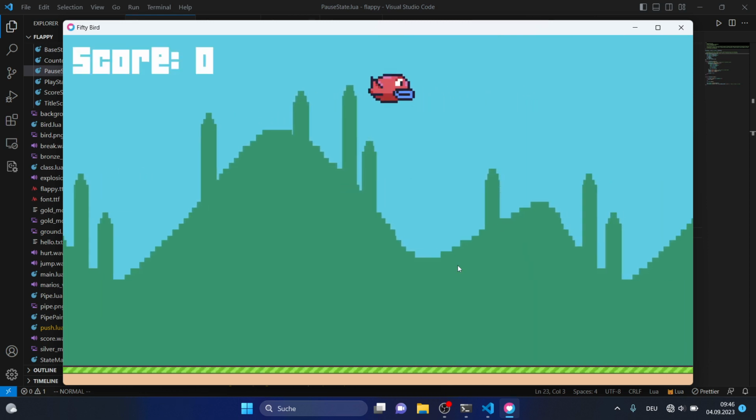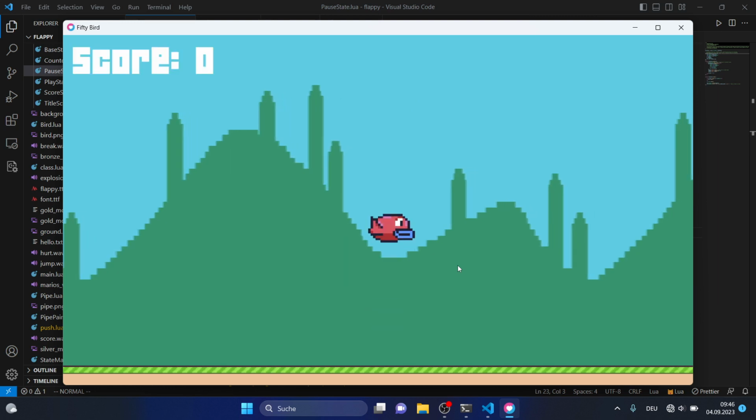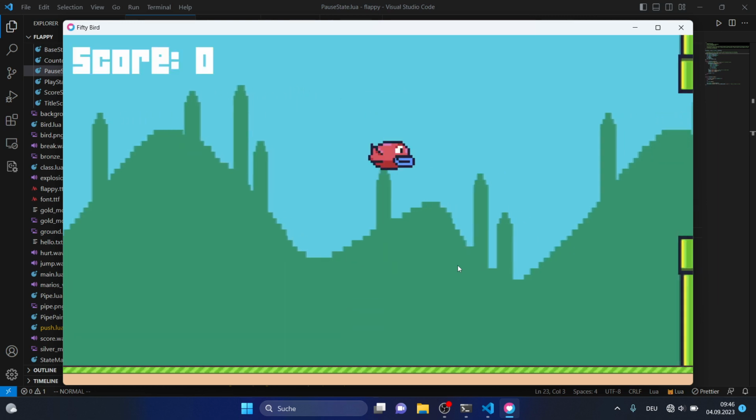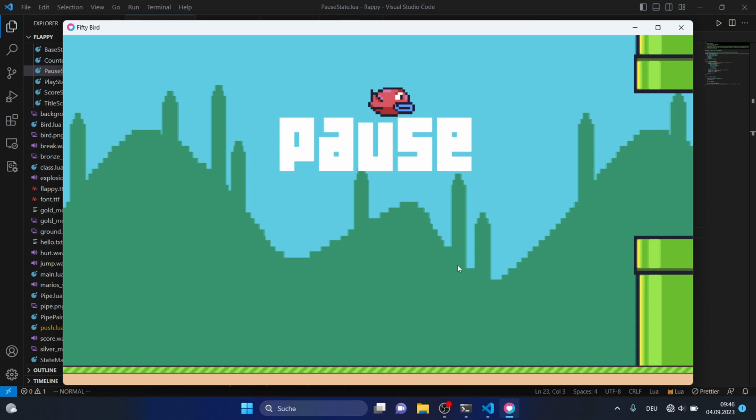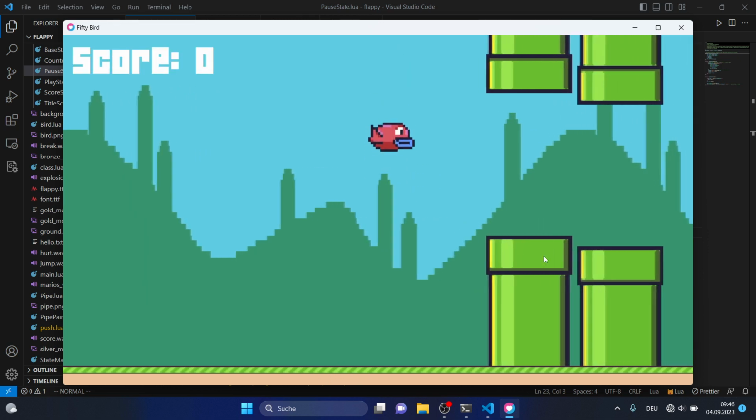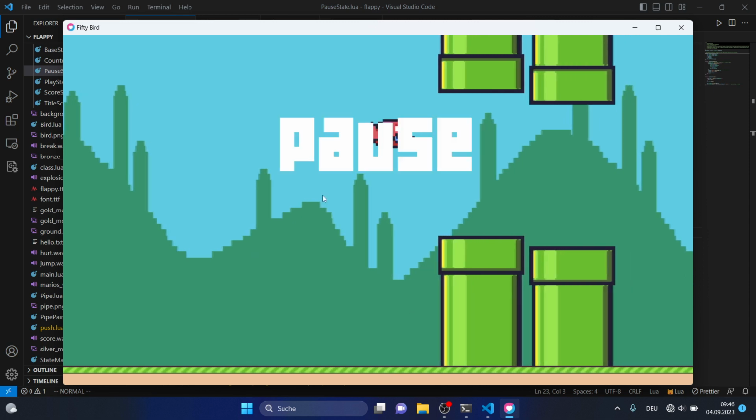For example, if I pause here, and by the way, the background and the ground are stopping, also the pipes. So here, if I go up a little bit further, the game pauses completely, and if I press P again, it starts.